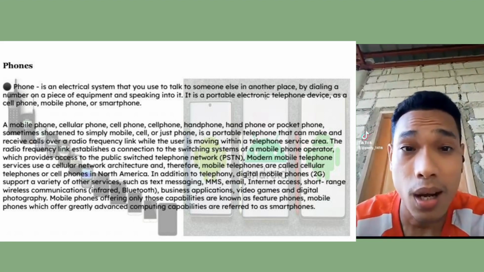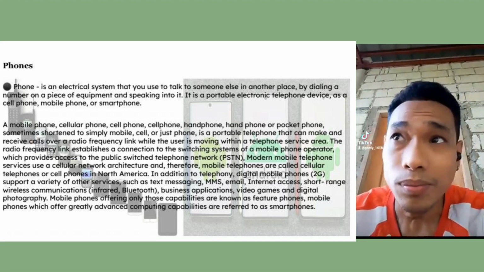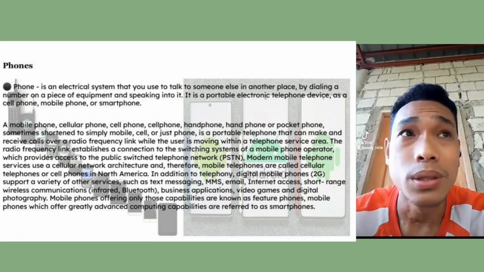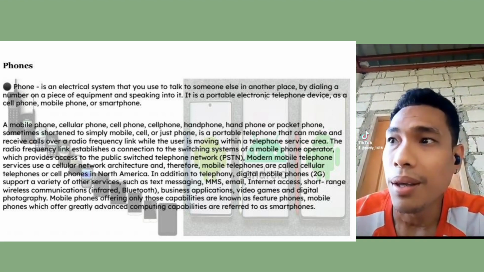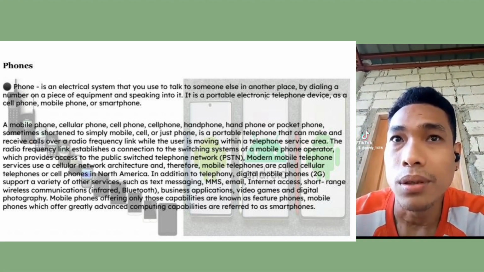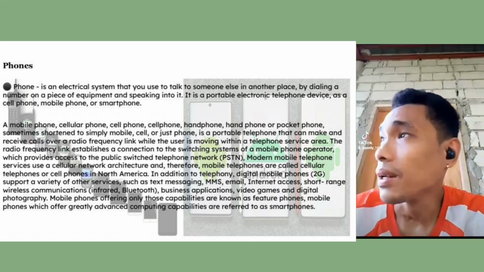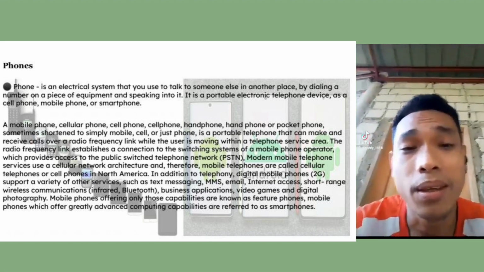So phones are familiar to us because most of us use phones in our daily lives by texting, calling our relatives, friends, and so to our special someone.